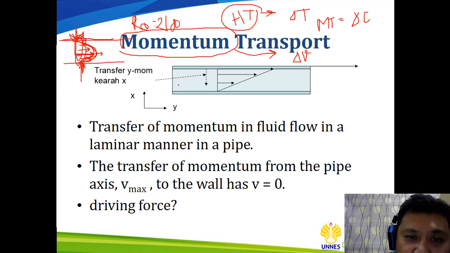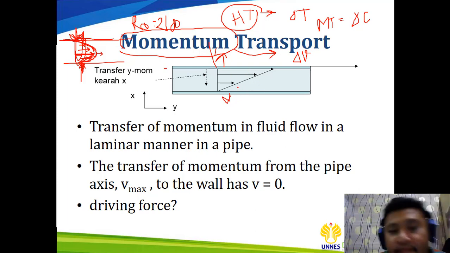So if we have a pipe like this, for the example in here, there is a fluid between two walls. This one is the bottom wall and this side is the upper wall. Inside here there is a fluid.